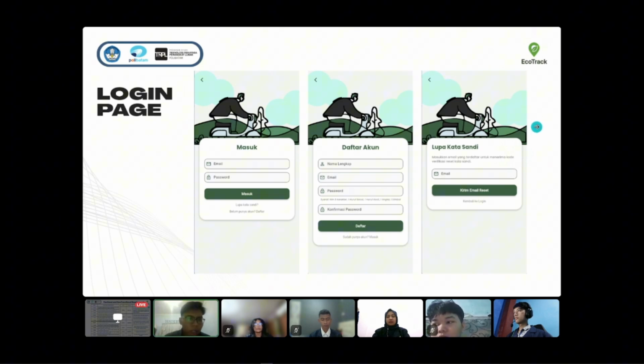This displays the login page. Users can enter their email address and password to access the application if they already have an account. If they don't have an account, they can create one by entering their name, email address, and password. Then they can reset the password by entering the previously registered email address. Next.